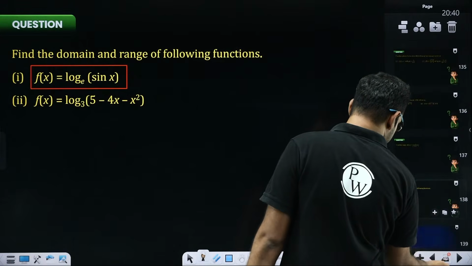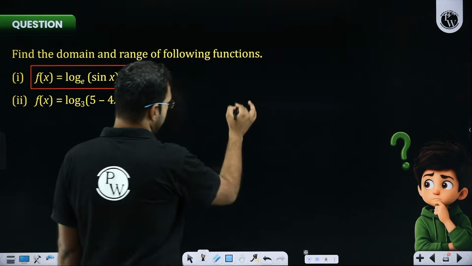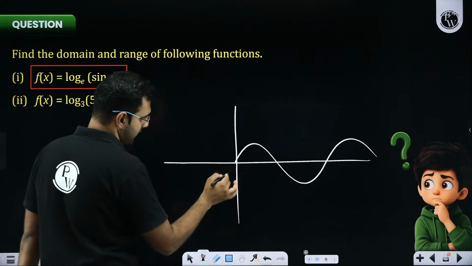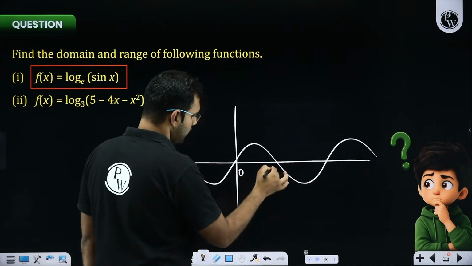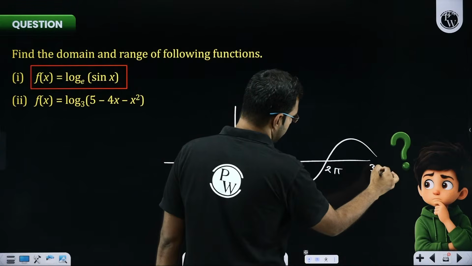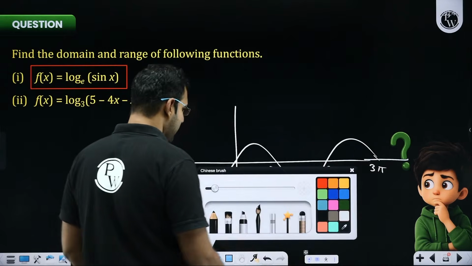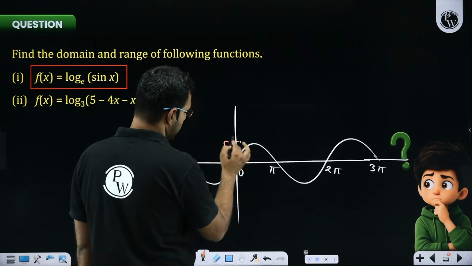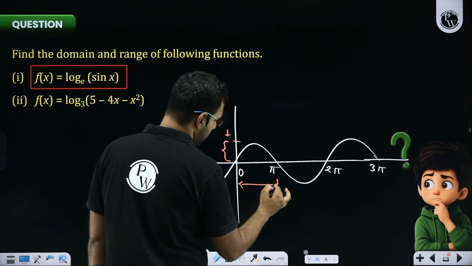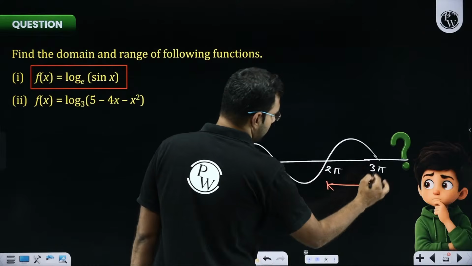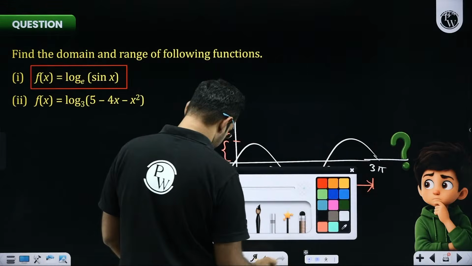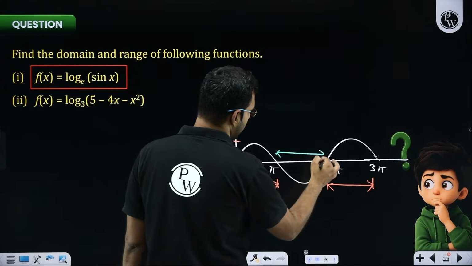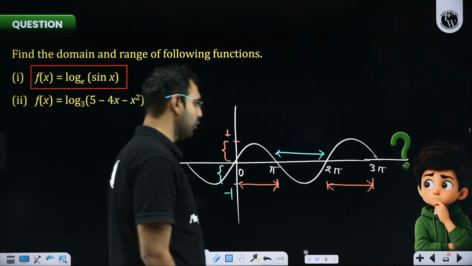Don't worry. First of all, I'll give you the graph of sine x. When you look at the graph of sine x, it goes like this, it goes like this. So this is 0, this is pi, this is 2 pi, this is 3 pi, and so on. When you notice the graph of sine x, what you clearly observe is that it is positive, that is, between 0 and 1, between 0 to pi, then 2 pi to 3 pi, then 4 pi to 5 pi, and so on. And it is negative, that is from minus 1 to 0, between pi to 2 pi, then 3 pi to 4 pi, and so on.